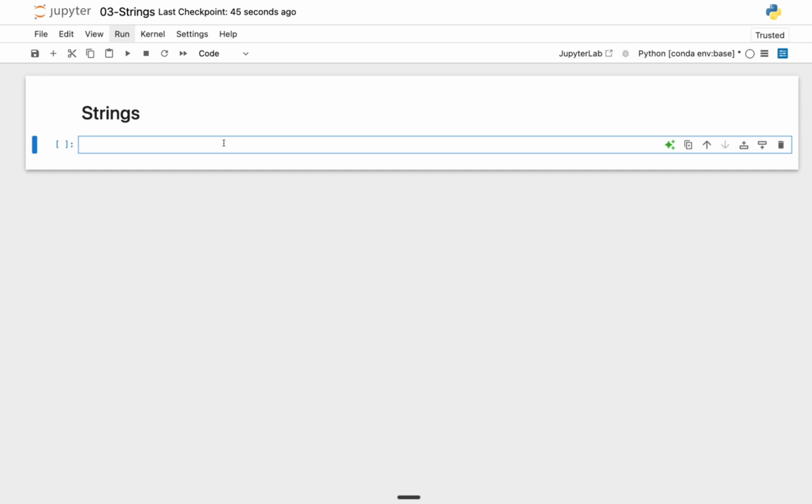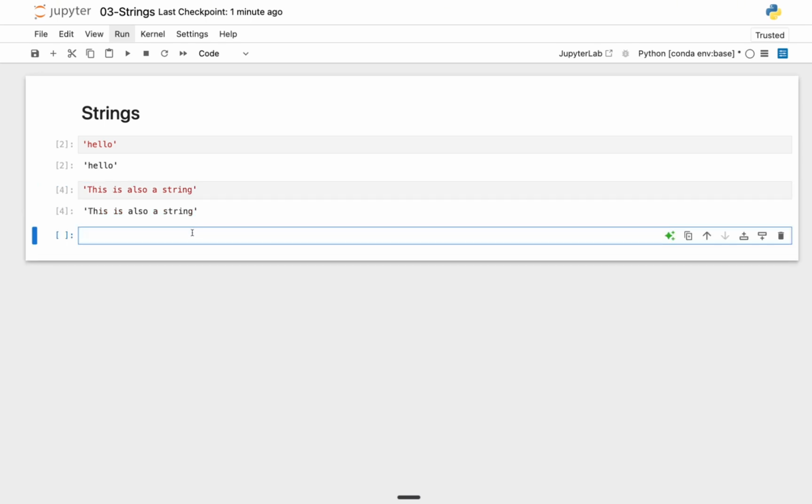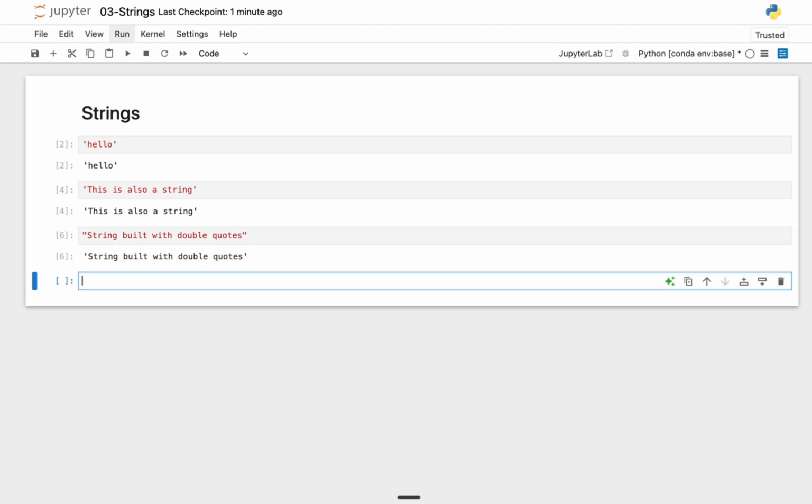To create a string, like I specified before, you can use a single quote, and here I'm just going to say hello. Once I run this cell, you're going to see that it gets executed right here. You can also write a phrase, for example, this is also a string. As long as it's inside the quotes, it's a valid string. You can also use double quotes, which I prefer using. So I can say string built with double quotes. If I run this, it runs well.